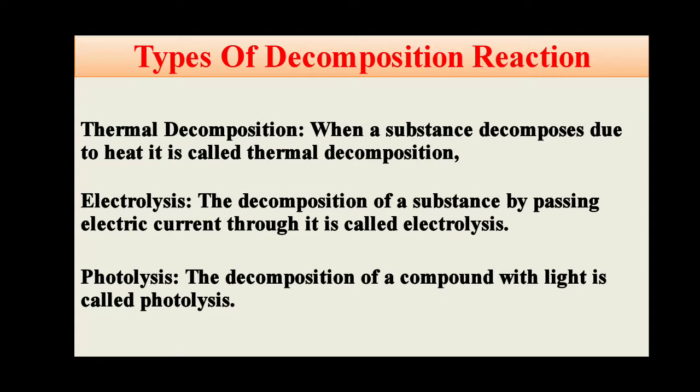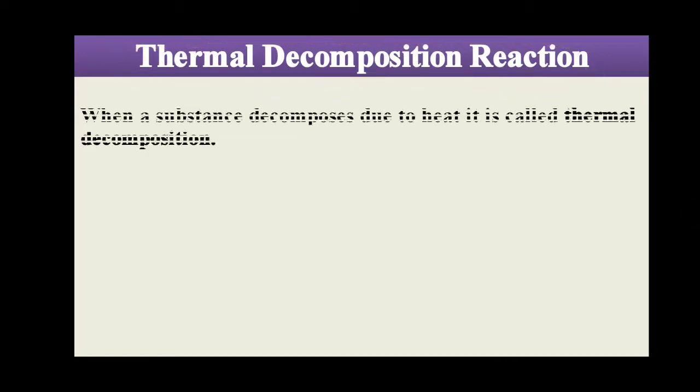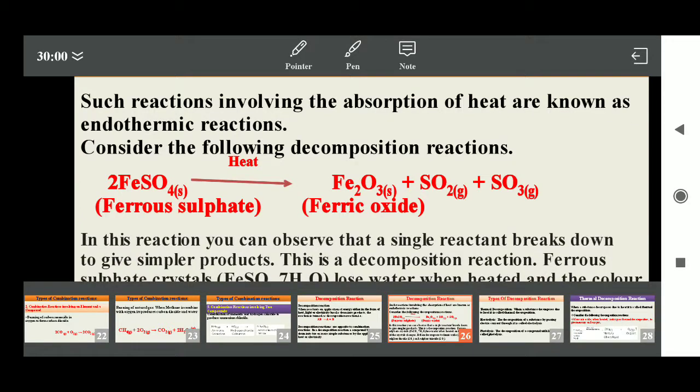Now let me explain one by one with definitions. First I am going to start with thermal decomposition reaction. Again I repeat the definition: when a substance decomposes due to heat, it is called thermal decomposition reaction. Before taking any example, I would like to show the previous example I have taken.